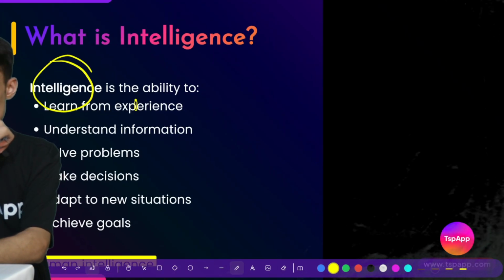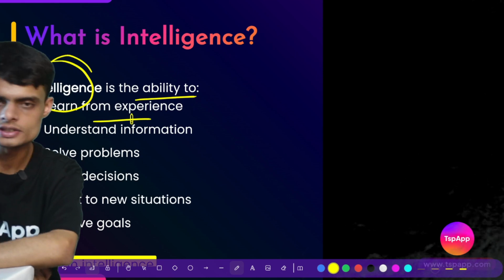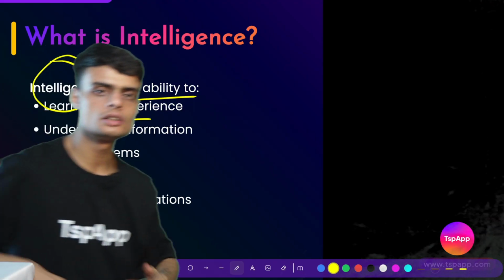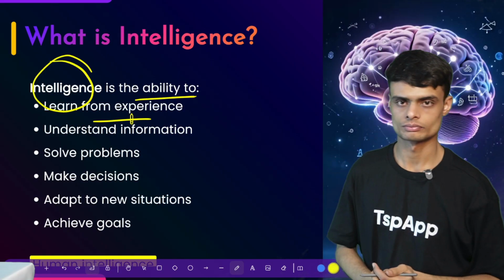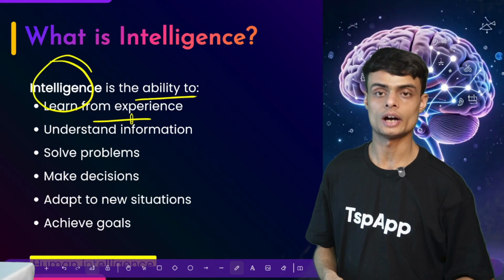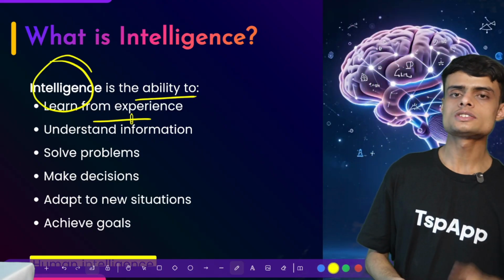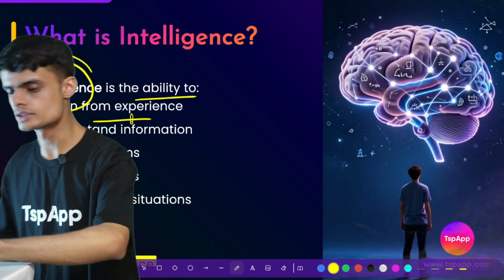Intelligence is the ability to learn from experience, understanding information, solving problems, making decisions, adapting to new situations, achieving goals. These are all the things which are related to intelligence.